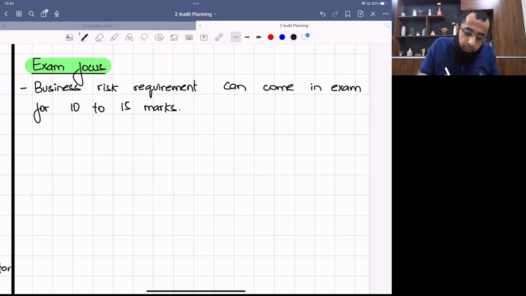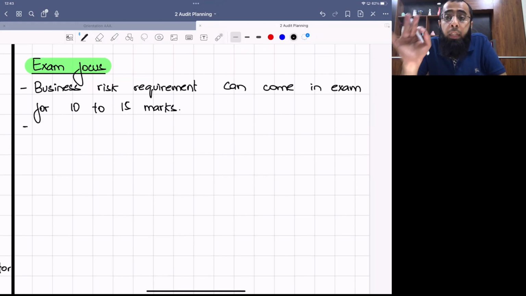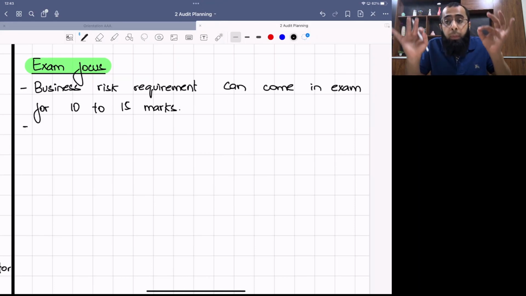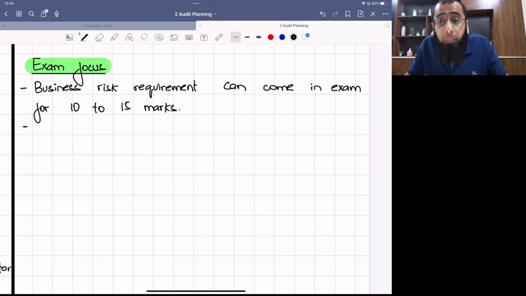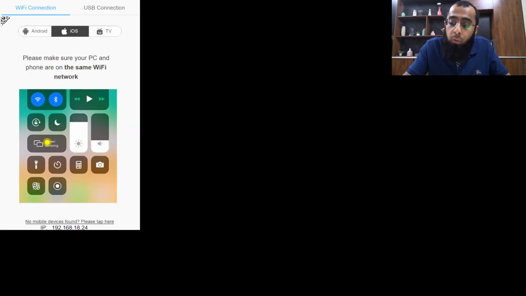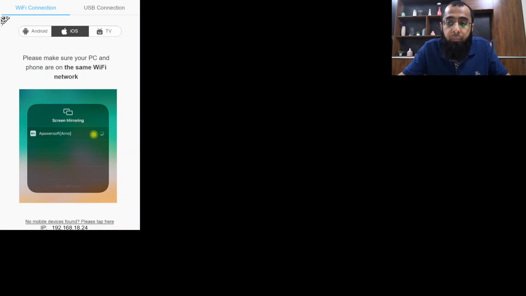Now, in the examination, the examiner says that you will be provided with complete detail about the client's business and its environment. You have to evaluate the risk from the information provided. The examiner does not expect that you should have some background knowledge of the client's industry. For example, if the question is of the agricultural industry, the examiner does not expect that you should have it.